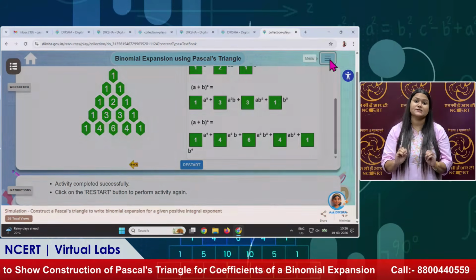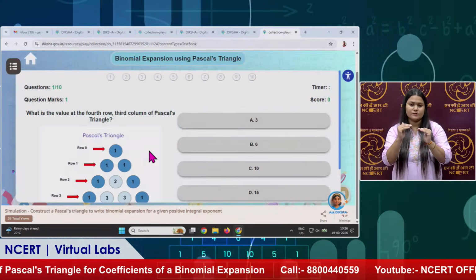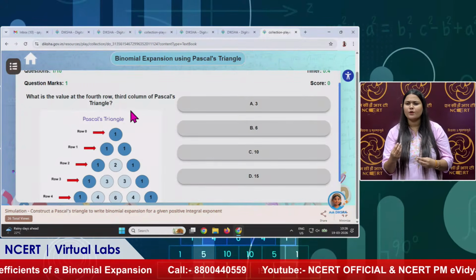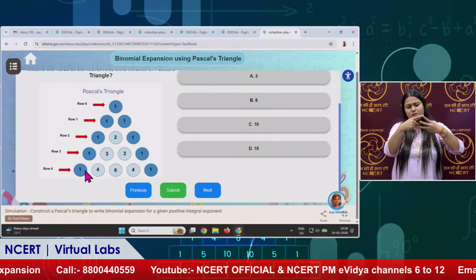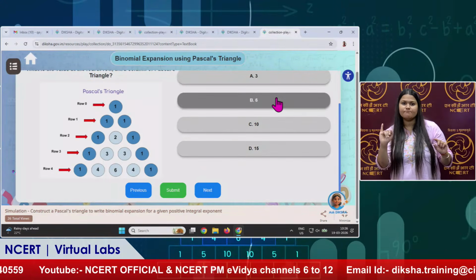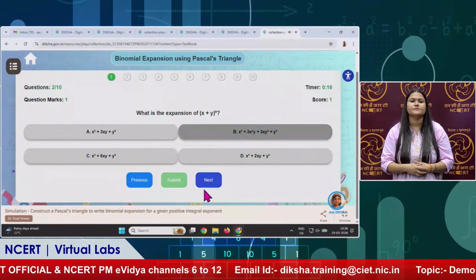Now we will go to the quiz part as well. There are some questions you can perform. What is the value at the fourth row? As you can see, this is the fourth row, this is the third column. It is 6. So your option B is correct. You will submit it like this. Go to the next.